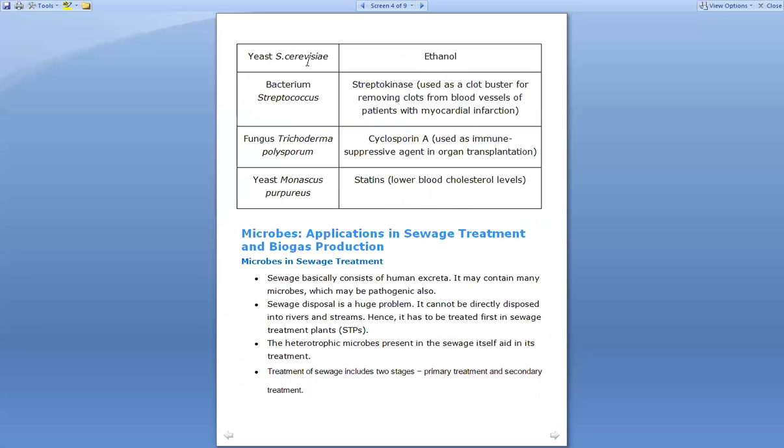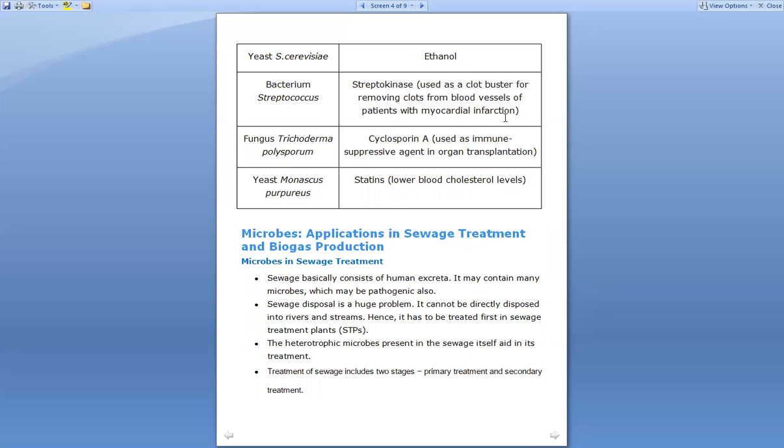This yeast is useful when fermentation takes place. So what is it going to produce? Ethanol, that is a type of alcohol. Next is the bacterium Streptococcus, and this Streptococcus is going to form streptokinase. This is an enzyme, and this streptokinase enzyme is used as a clot buster for removing the clots from blood vessels of the patients in myocardial infarction.